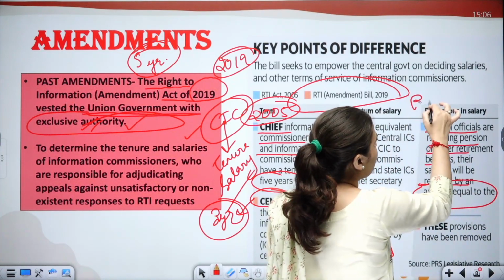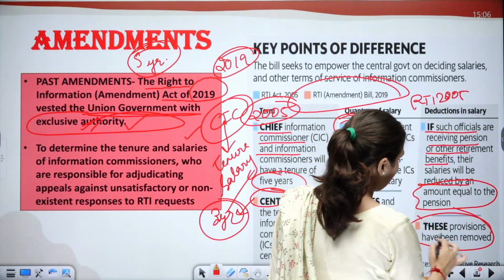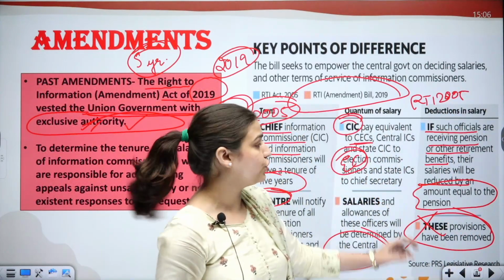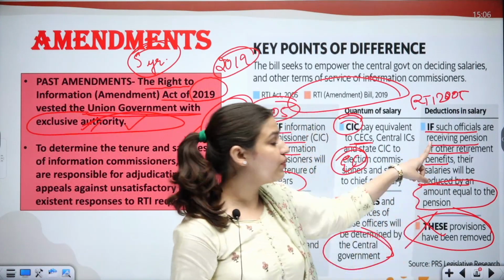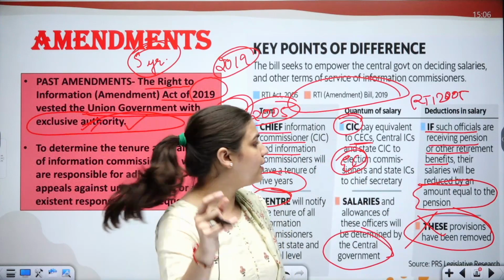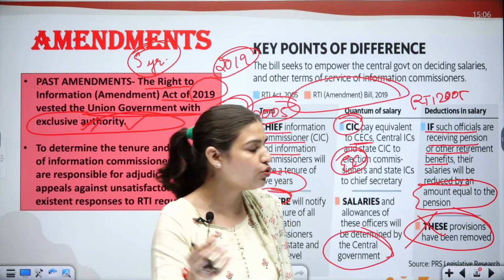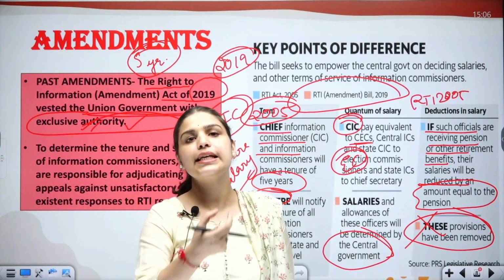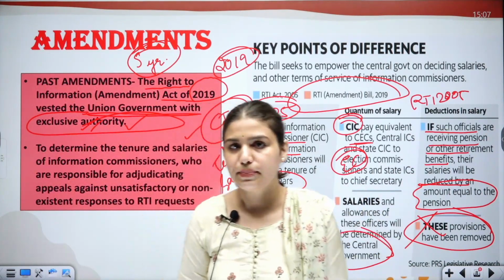This was in RTI 2005, but now this provision has been completely removed. It has been deleted.